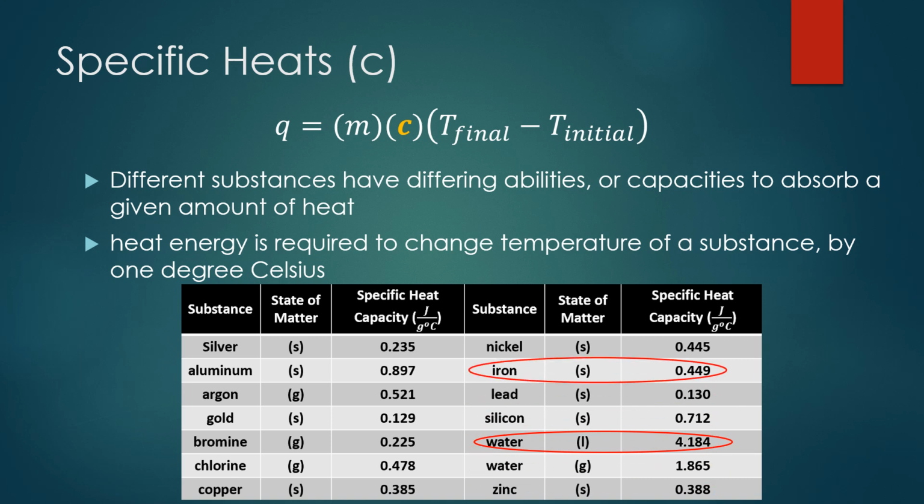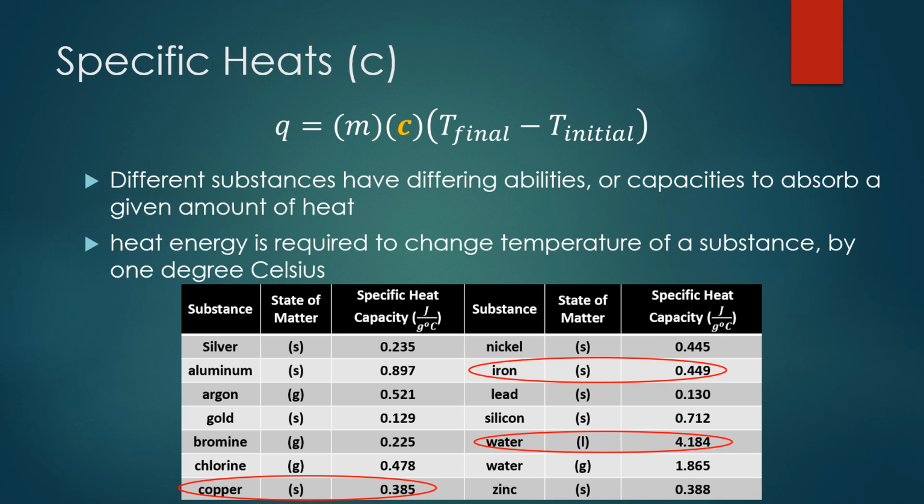Whereas if you look at iron, for example, or even copper, their specific heats are just a fraction of water. So since their specific heats are much smaller, what that means is it takes less heat to change the temperature of iron and copper than it does to change the temperature of water. So if you think about it, this kind of makes sense.